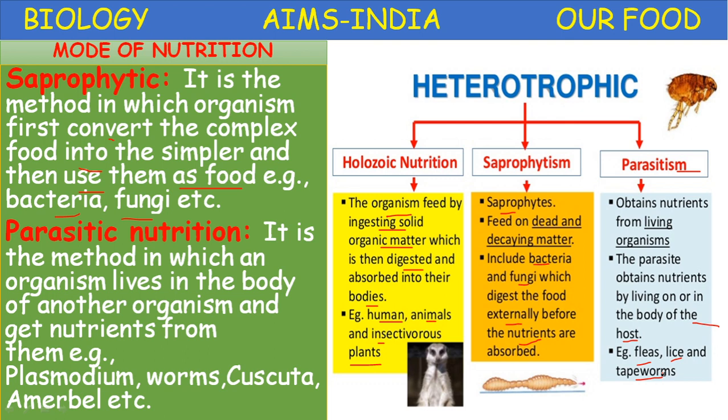Here you need to understand the concept: all plants are not autotrophic. A certain group of plants like fungi, bacteria, Cuscuta, Amarbel, and insectivorous plants like pitcher plant are heterotrophic in nature. Okay, let us proceed.